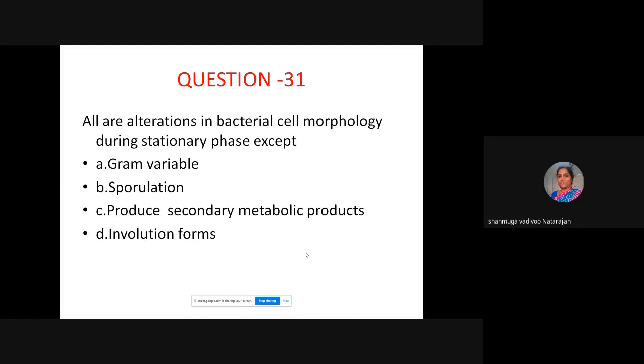In stationary phase, they will be gram variable because all the nutrients will be gone. Spore formation will be there and they produce secondary metabolites. And only in the decline phase, there will be involution forms. So D is the answer. All are alterations in bacterial cell morphology during stationary phase except involution forms.